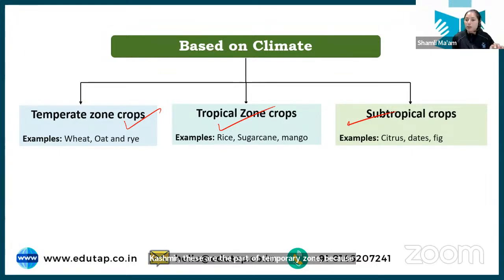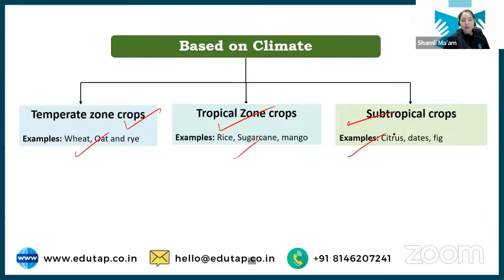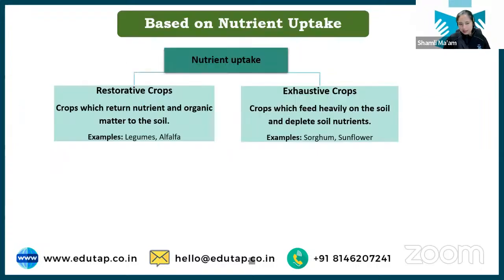Then we have tropical zone. All of South India is part of the tropical zone, where there is intense heat. And we have subtropical zone, which is in between temperate and tropical zone. The crops of subtropical zone can tolerate some freezing temperature and some high temperature also, so they are in between. Here we have examples of temperate, tropical, and subtropical crops as well.